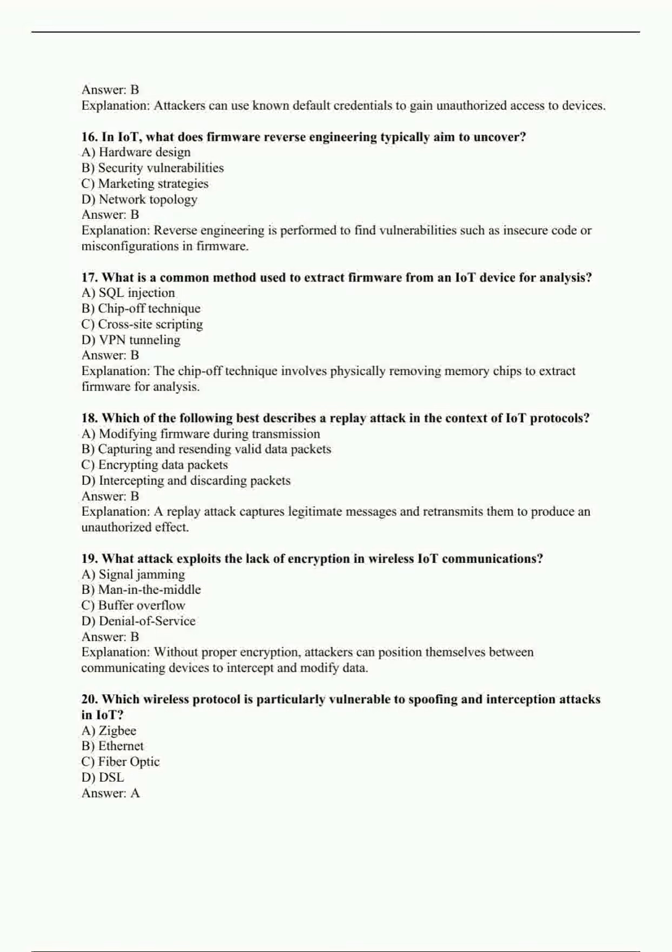19. What attack exploits the lack of encryption in wireless IoT communications? A. Signal jamming. B. Man in the middle. C. Buffer overflow. D. Denial of service. Answer B. Explanation. Without proper encryption, attackers can position themselves between communicating devices to intercept and modify data.